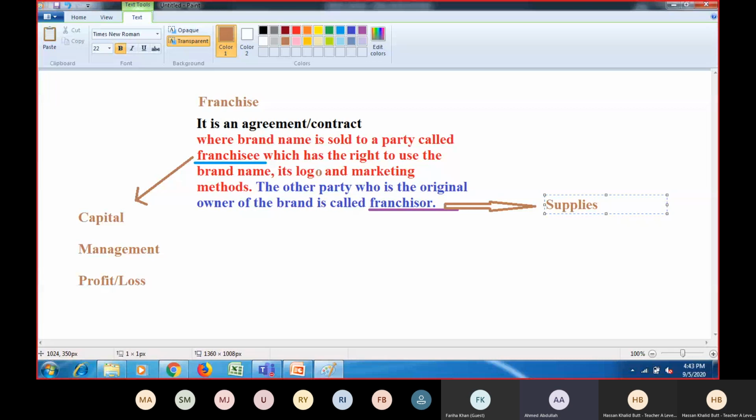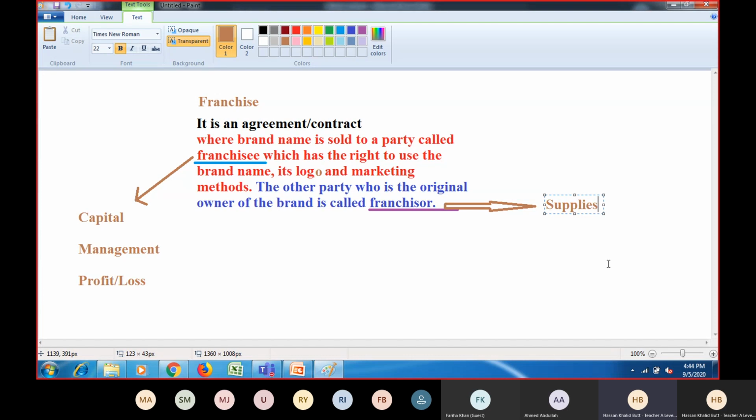Sir, in Pakistan, suppose there will be a licensed manager or a recommended supplier for McDonald's, from which the international McDonald's brand will supply to its franchisees in Pakistan. Very good, Ahmed Abdullah, very good. So here it means that obviously it is not physically possible to supply ingredients all the way from USA to Pakistan every now and then, right? So they recommend a certain supplier because they need to control the quality as well.